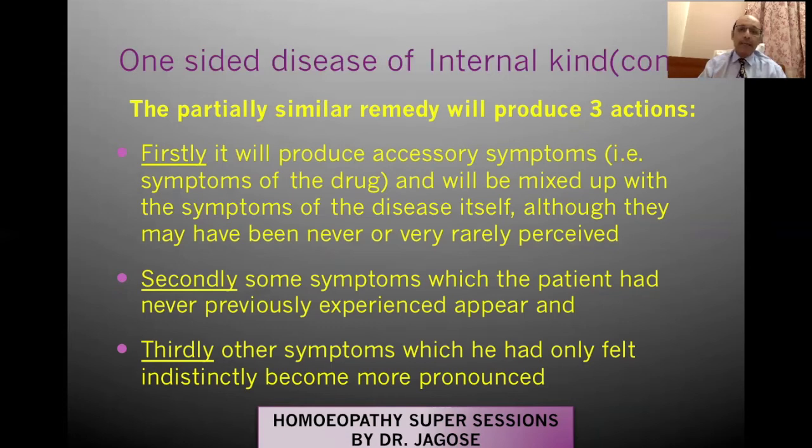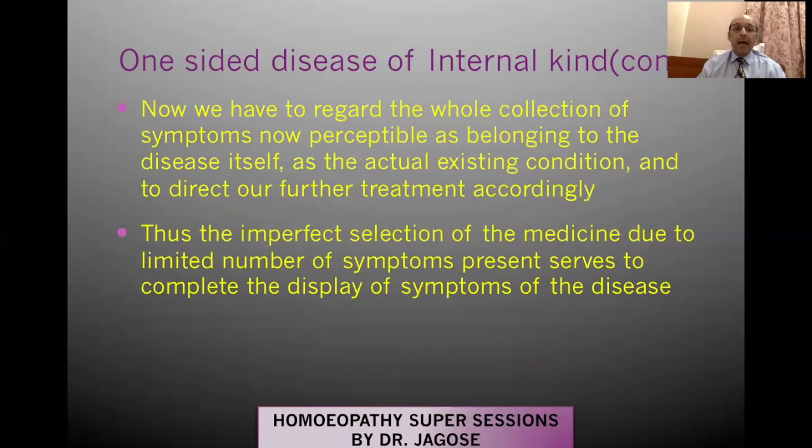So 3 probabilities. Number 1, accessory symptom, that symptom of the drug. Second, whatever symptom patient had ever experienced in his life, it appears. And third, the indistinct symptoms become more distinct. Now we have to regard the whole collection of symptoms now perceptible as belonging to the disease itself. So when we have given an impartially similar remedy, whatever changes have occurred, it has to be taken as a whole, as the actual existing condition, and to direct our further treatment accordingly.